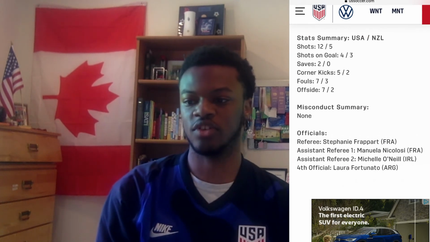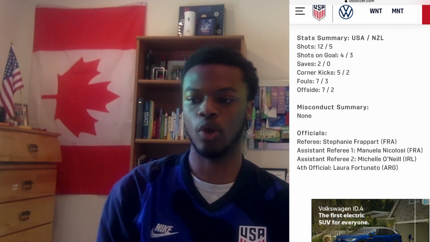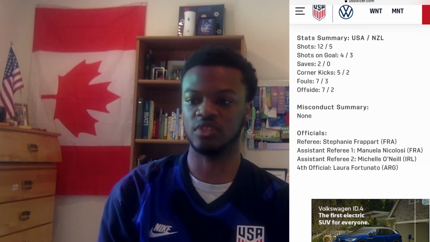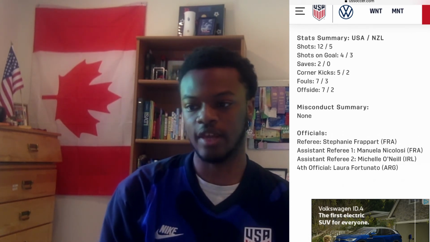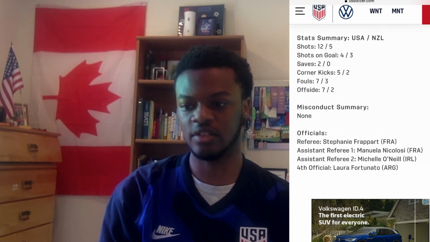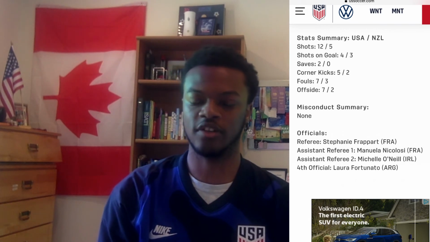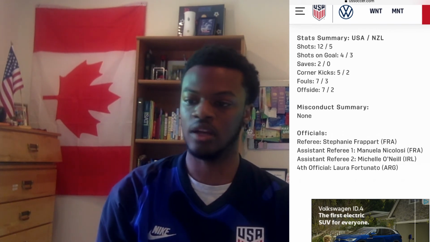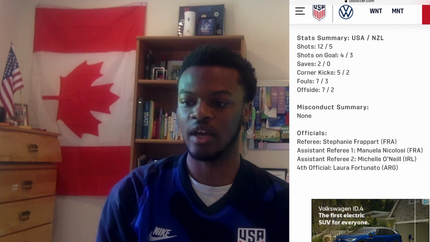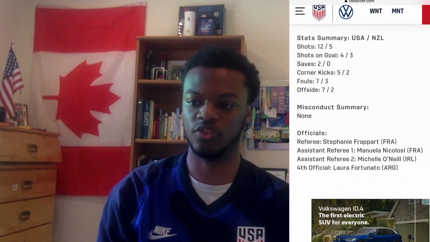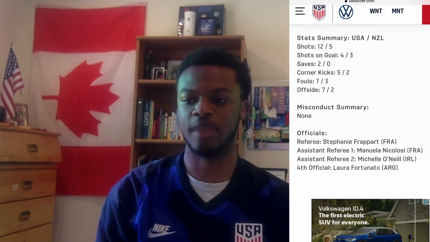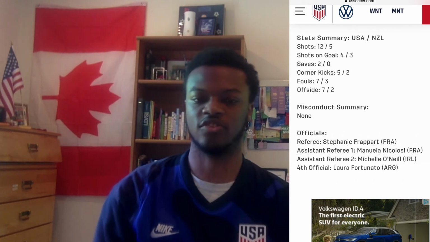And now we look at the stats. For shots, we have 12-5 for USA. Shots on goal, USA has 4, while New Zealand has 3. Saves, it's 2-0 for the United States. Corner kicks is 5-2 in favor of the United States. United States has more fouls, 7-3, and offsides, 7-2. There are no misconduct summaries from this one. I think the USA dominates, although the stats don't show it. But that says it for the stats.